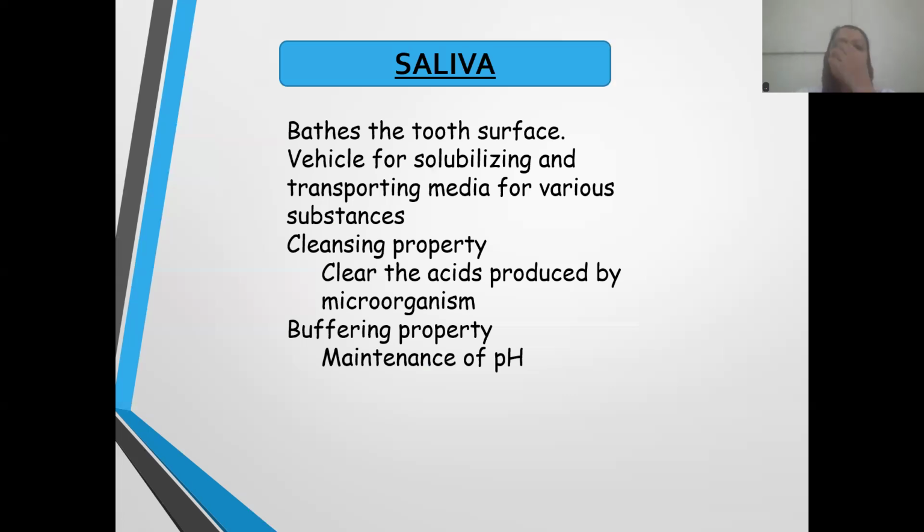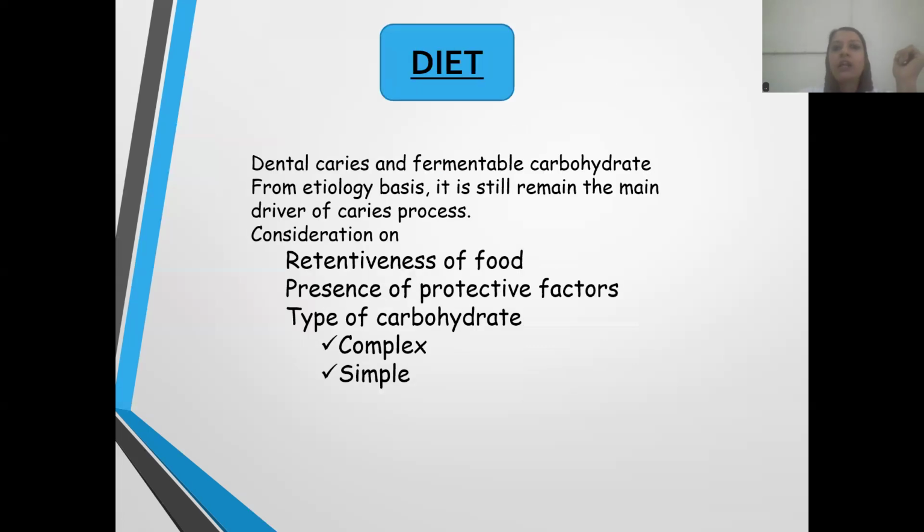Okay, so first let us see the saliva. Saliva has an important role in preventing dental caries. It always bathes the tooth surface. That is, it removes the debris as well as the substrate which is bound to the tooth surface, with the help of the saliva. And it also helps to maintain the pH in the oral cavity.